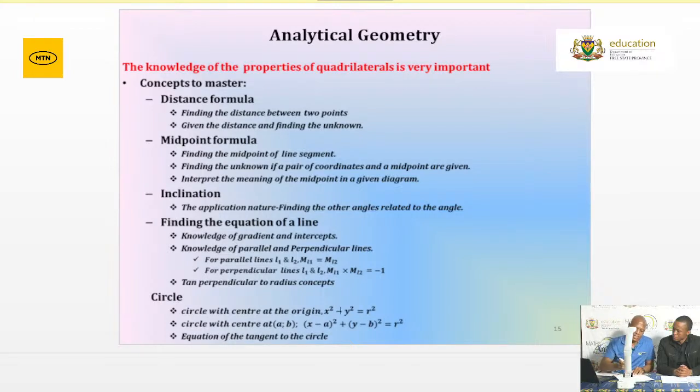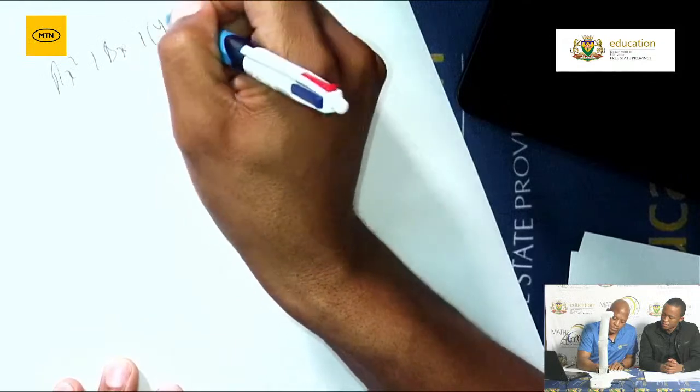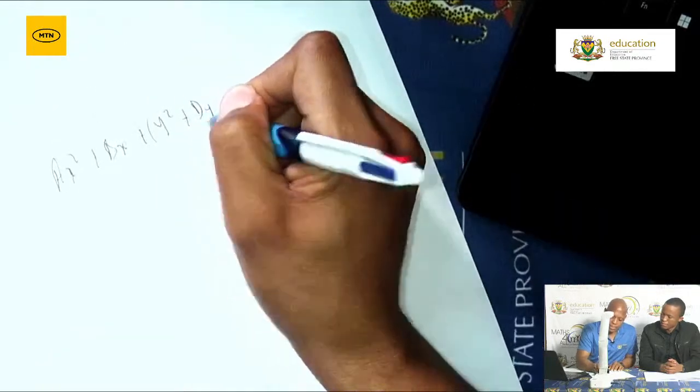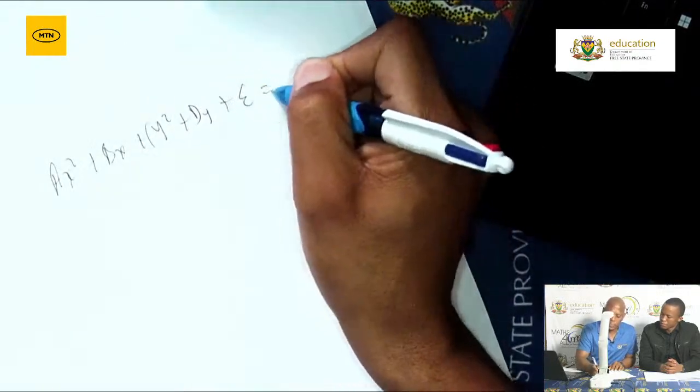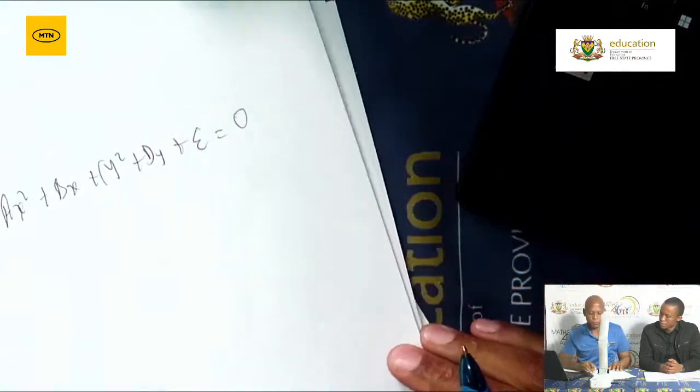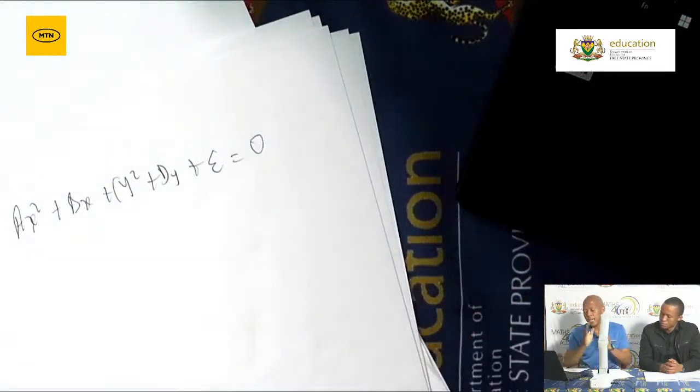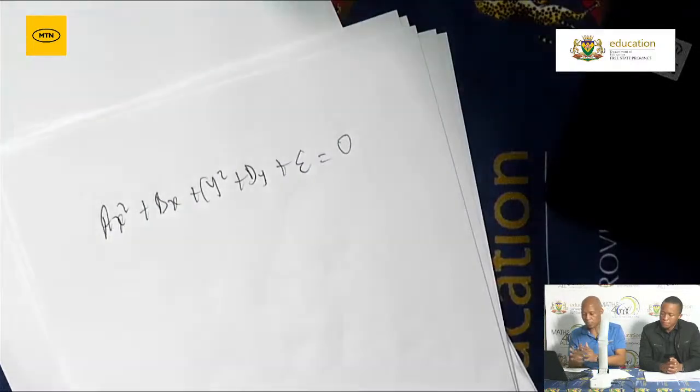Very important. You can also get a question that gives you ax squared plus bx plus cy squared plus dy plus e is equal to 0. Very important. Now, I know the center and radius from the previous format; I can read the center and I can also read the radius.